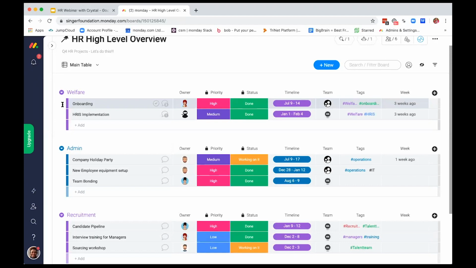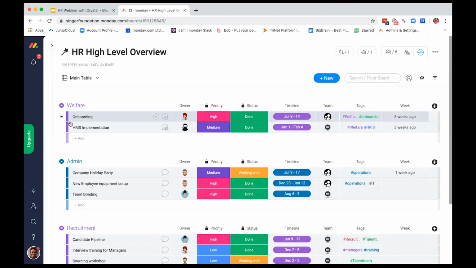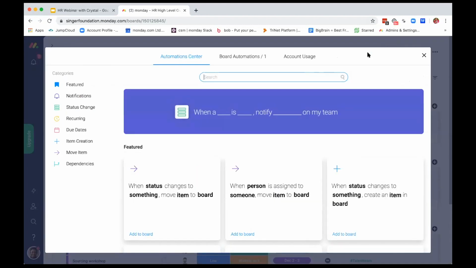Okay. So a last thing that we want to do on this high level board is to set an automation for our team that when we've created a project for the quarter, I want everyone to kind of be hyped about it, you know? So what we'll see up here is that we have both the integrations and the automations, and they're distinguished by this little plug and this little robot. So if we're looking for things that are internal, we want to create those notifications for our team, what we'll do is go to this little robot.